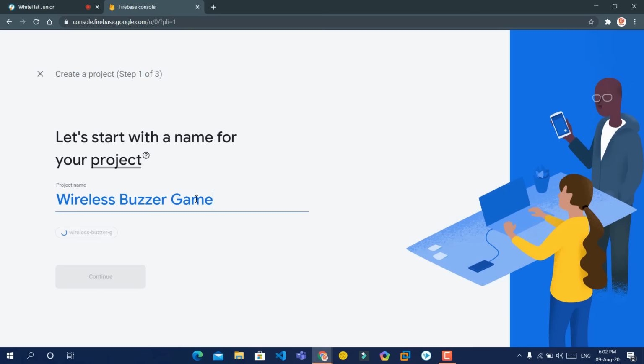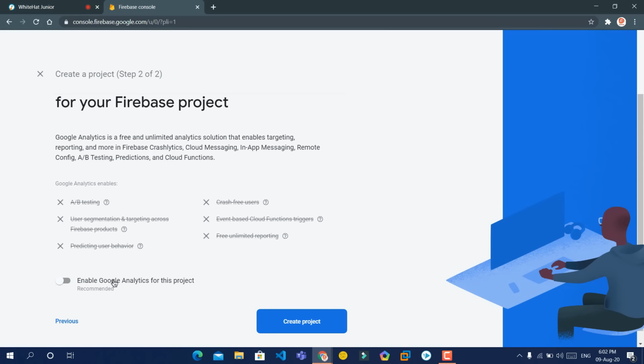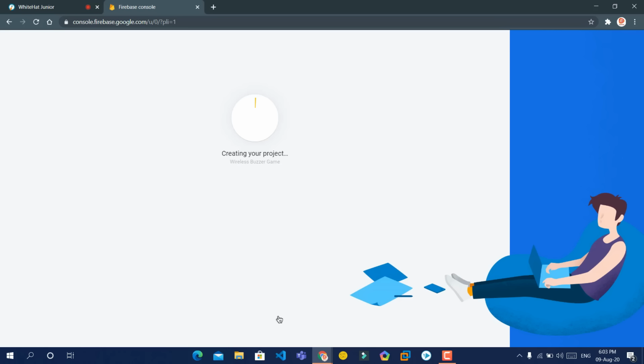Wireless buzzer game. Yes. Click on continue. Okay, first we have to disable the Google Analytics because we want to keep things simple. Create project. Okay, now click on continue.